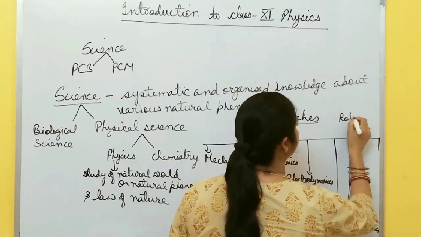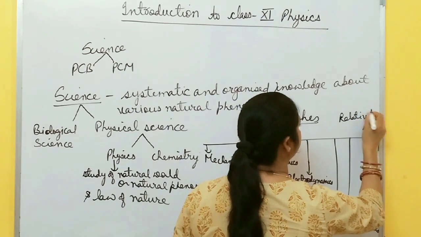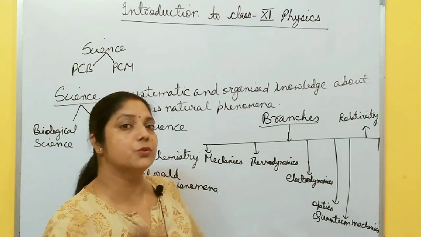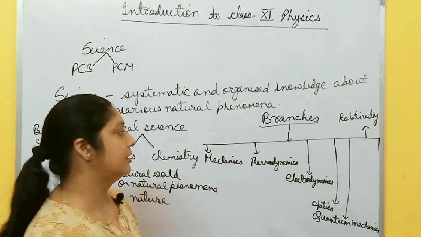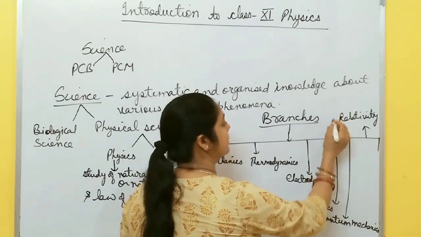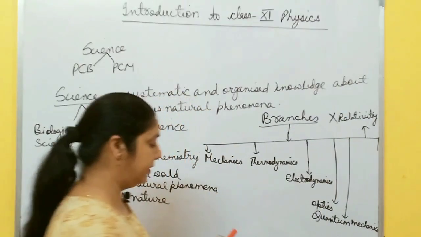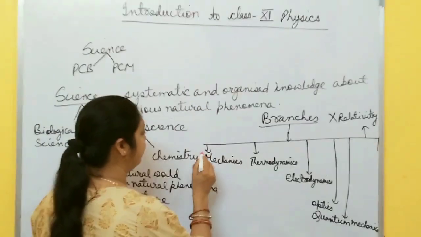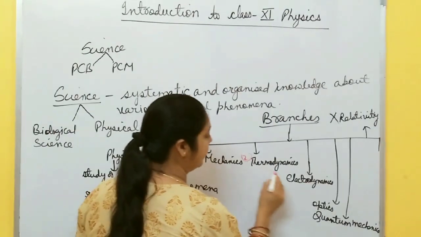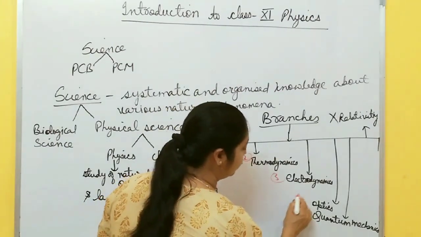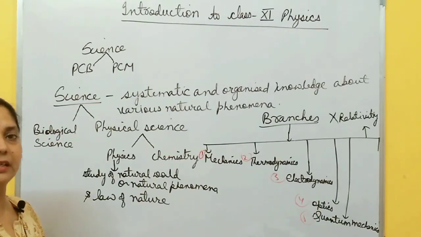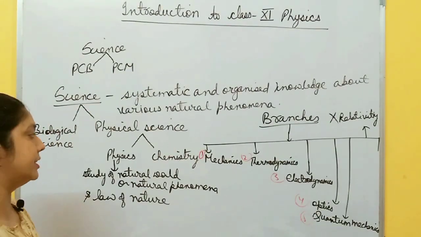It is not in your class 11 12 physics syllabus. In relativity we study those objects whose speed is near the speed of light. So it is not in your syllabus, no need to study relativity. But all these 5 branches, 1 mechanics, 2 thermodynamics, 3 electrodynamics, fourth optics, and fifth quantum mechanics, are in your class 11th and 12th physics syllabus.